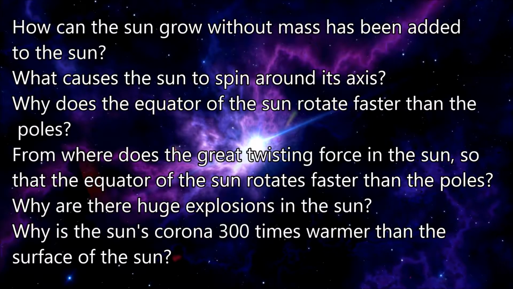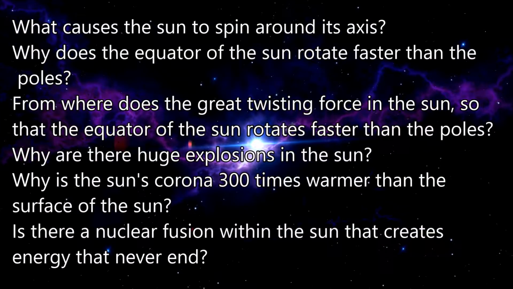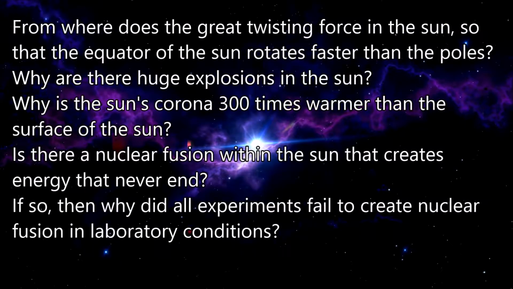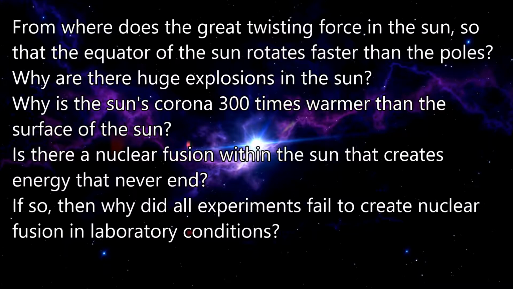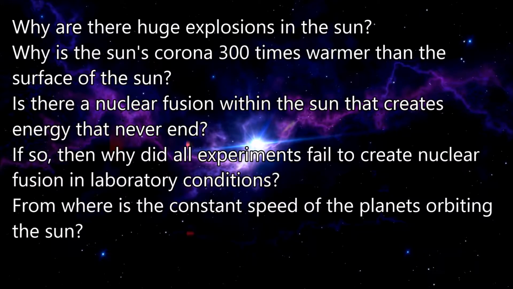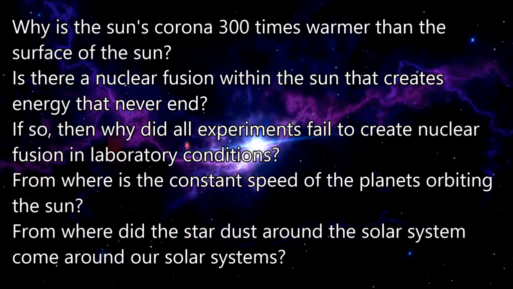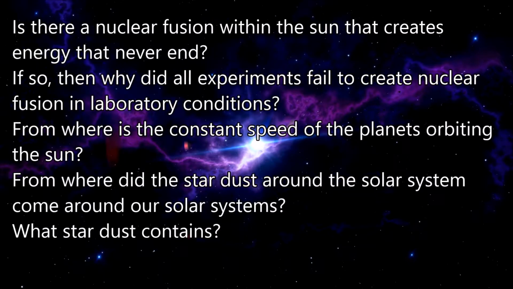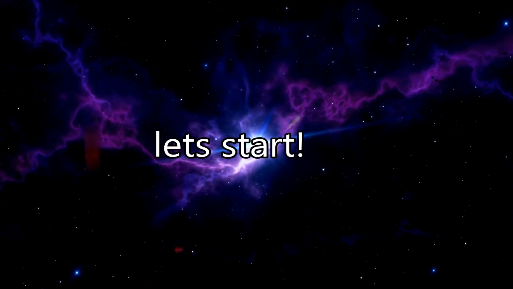Why is the sun's corona 300 times warmer than the surface of the sun? Is there a nuclear fusion within the sun that creates energy that never ends? If so, then why did all experiments fail to create nuclear fusion in laboratory conditions? From where comes the constant speed of the planets orbiting the sun? From where did the stardust around the solar system come? What does stardust contain? Let's start.